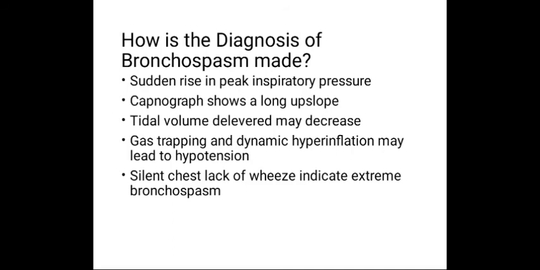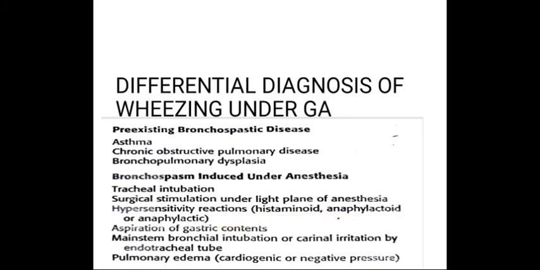Third, the tidal volume delivered may decrease. Next, gas trapping and dynamic hyperinflation may lead to hypotension. Next, a silent chest or lack of wheeze will indicate severe bronchospasm.